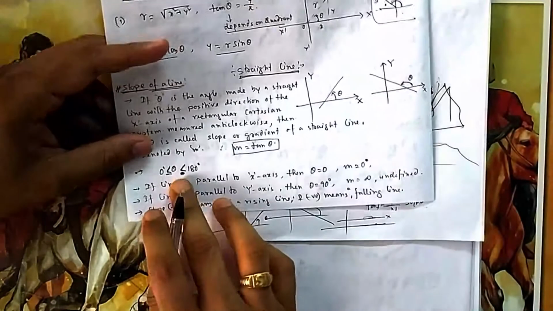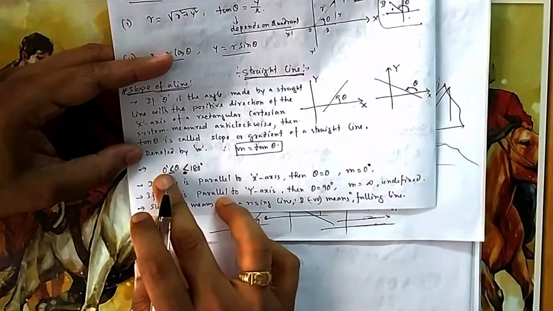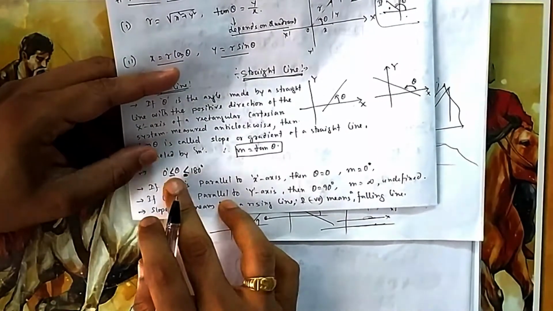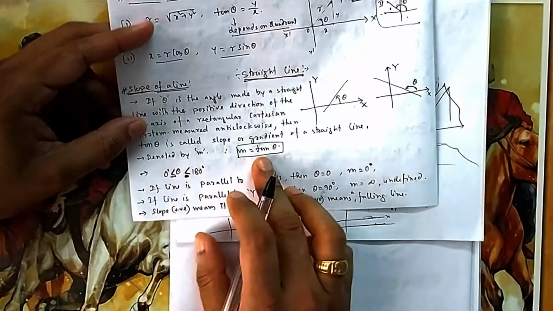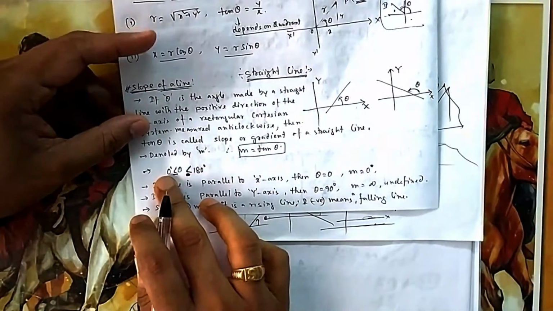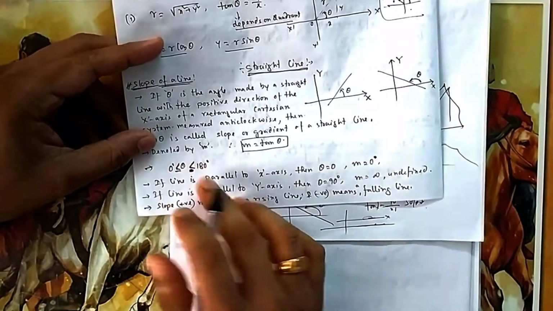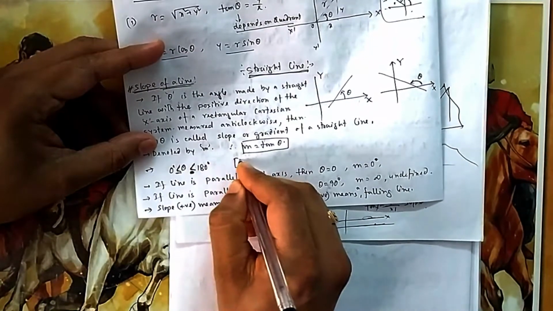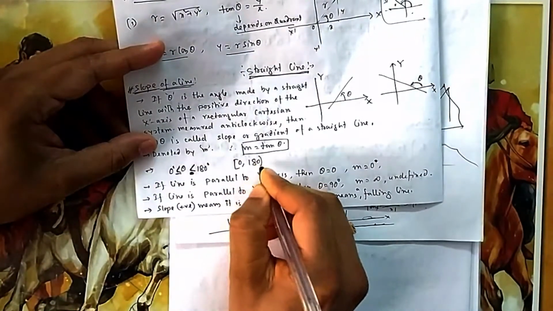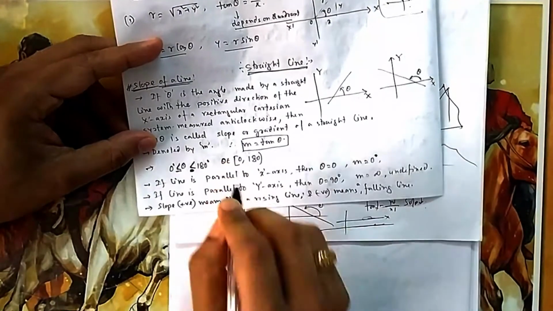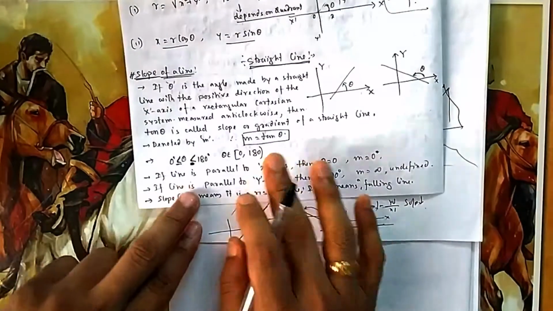If it is a flat line, what angle will we say? It is 0 angle, not 180 angle. It is making 0 angle with the x-axis, not 180. So it is not 180, it starts from 0. Since 0 is given, 180 is taken care of by 0. So your theta, your slope angle, lies between 0 and 180, including 0 but not including 180. So your theta must be of this fashion in case of the slope of a line.